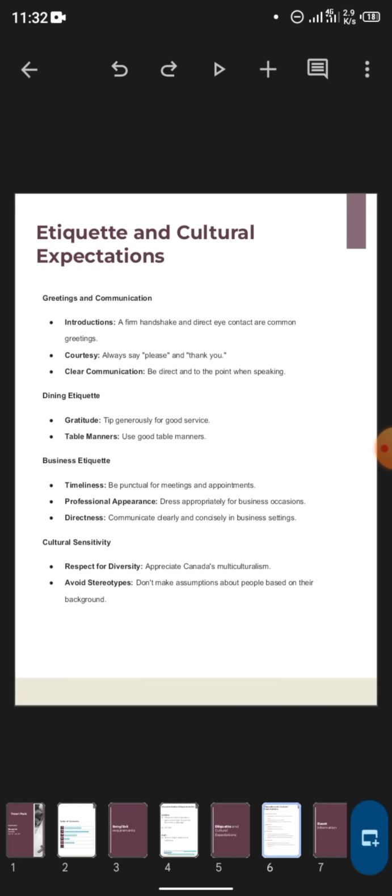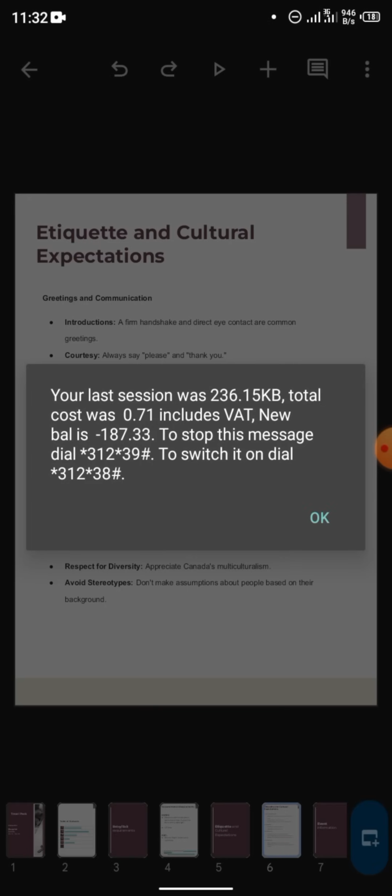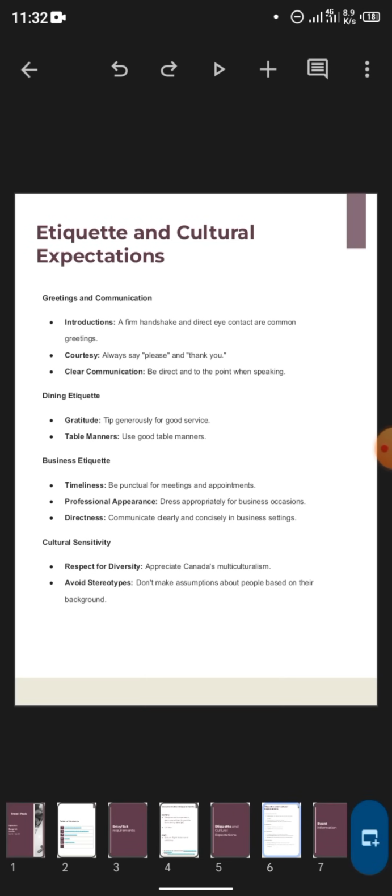This is the same prompt I used for mine on Gemini. You just need to search what are the etiquettes and cultural expectations, in brackets do's and don'ts, for living in Canada. If the text is too much, you prompt it again, tell it to paraphrase this or summarize this. Then it will give you a shorter one, or you tell it to shorten it.